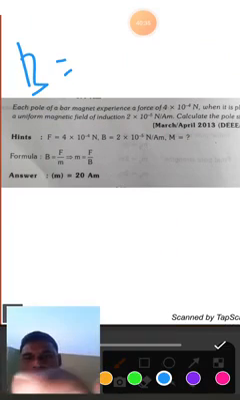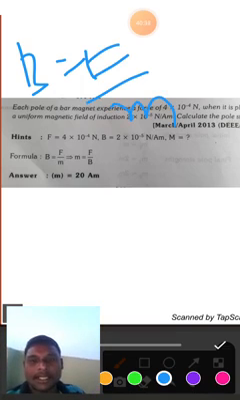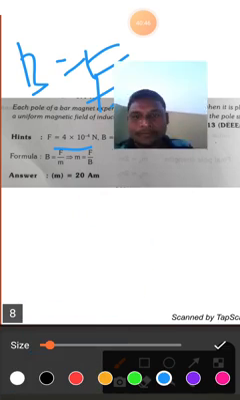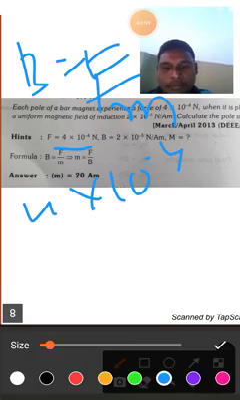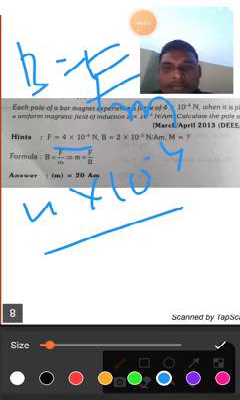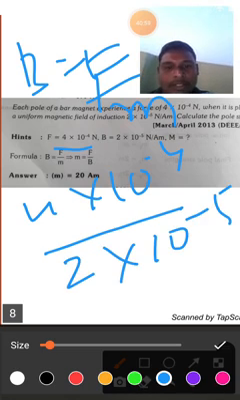Magnetic field B is equal to F by m. Force acting per unit pole strength is called the magnetic field. F is given as 4 into 10 to the power minus 4, so in the place of F we write 4 into 10 to the power minus 4. And m is given as 2 into 10 to the power minus 5.